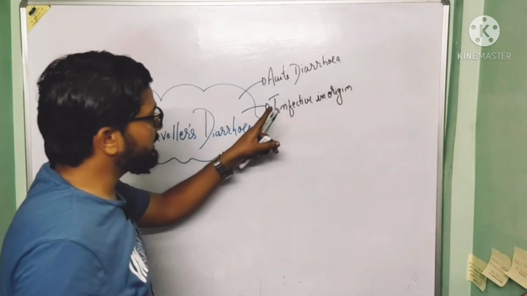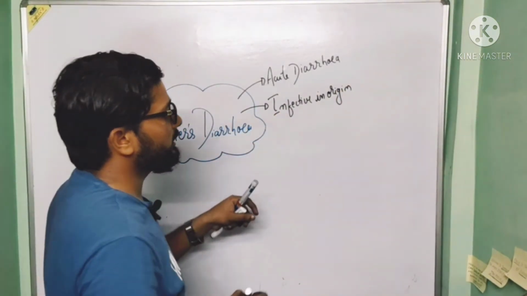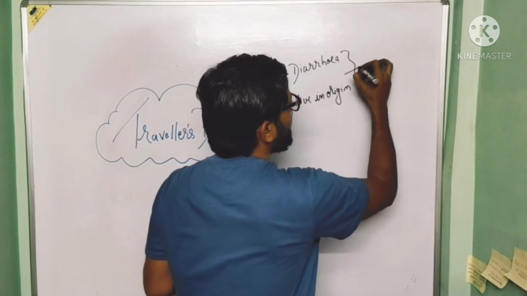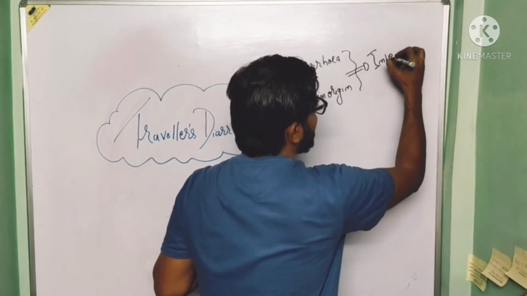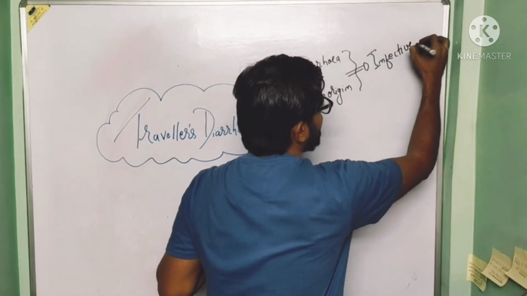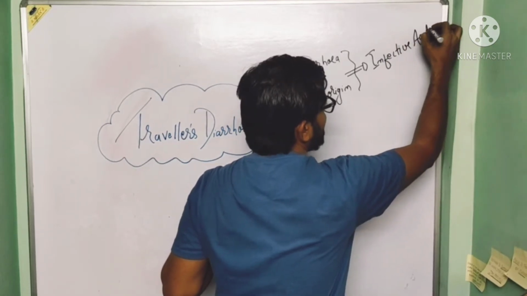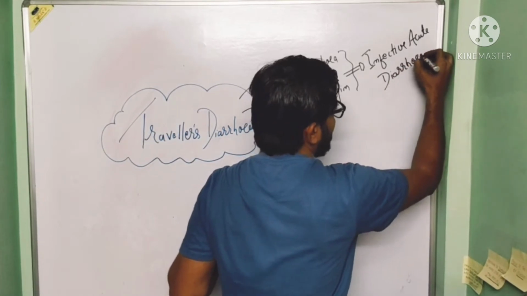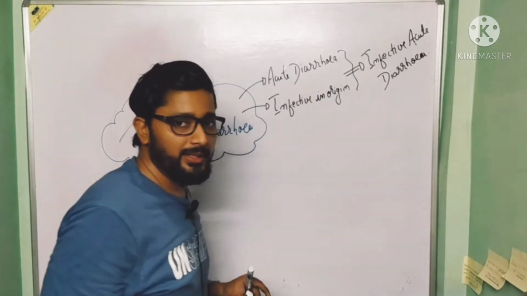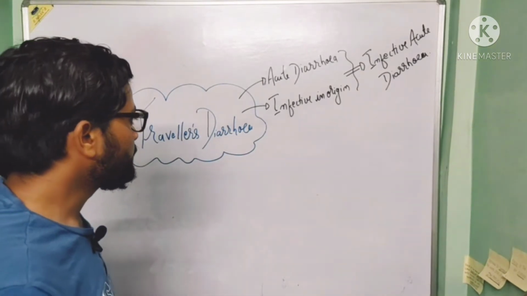So traveler's diarrhea is an acute diarrhea and it is infective in origin. That's why it is also called infective acute diarrhea. So it means traveler's diarrhea is nothing but an infective acute diarrhea.